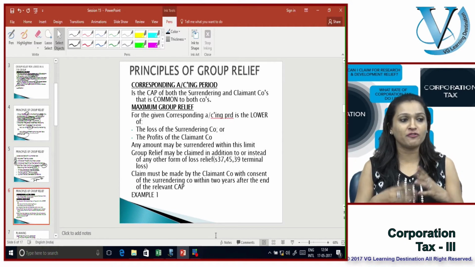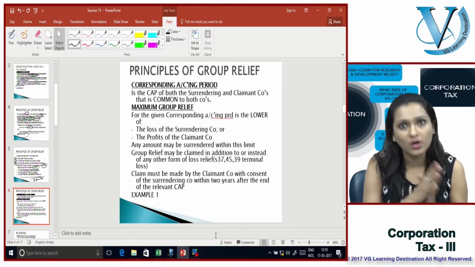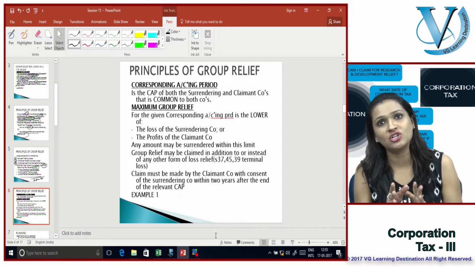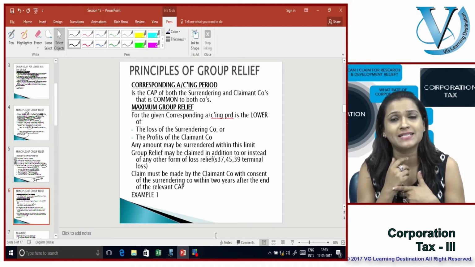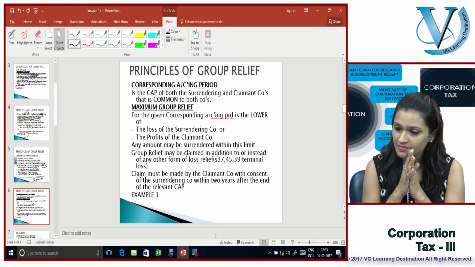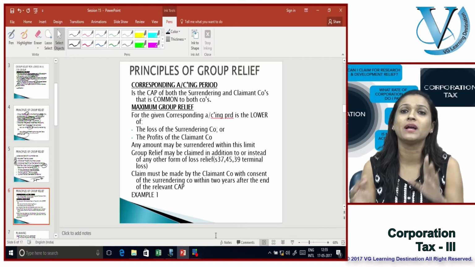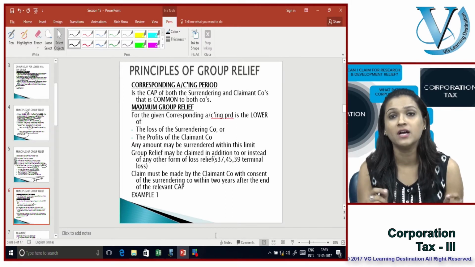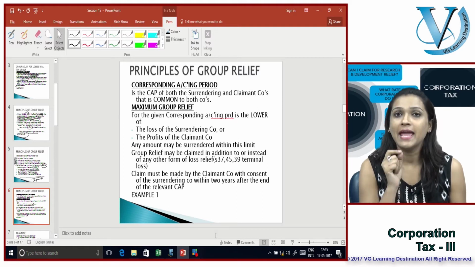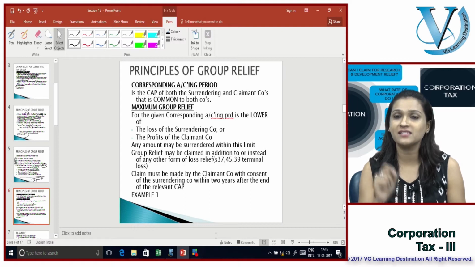So principles of group relief are very simple in comparison to what we've already done. Corporation tax is a whole lot easier. Your income tax and your capital gains tax were very complicated. Corporation tax, on the other hand, is a very simple topic. Please make sure that you are absolutely well versed with this topic so that you are definitely aiming to get 100% marks in your corporation tax questions.